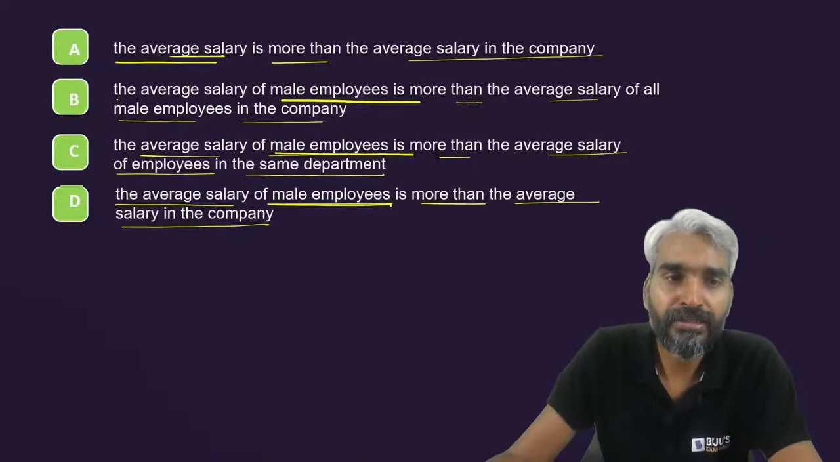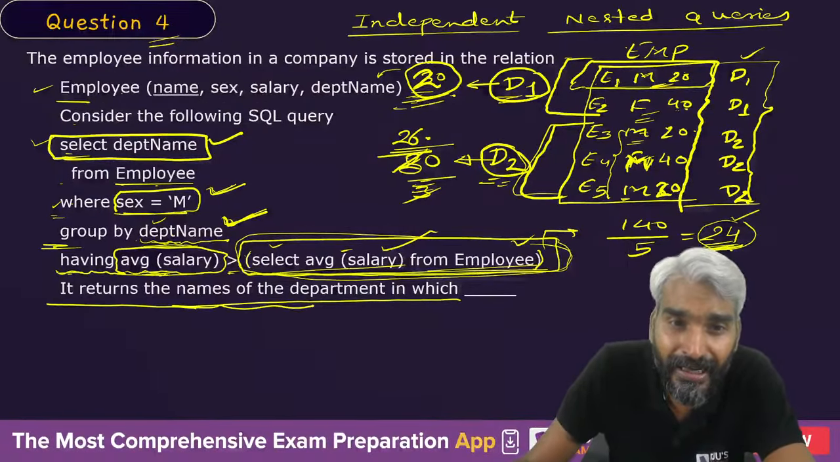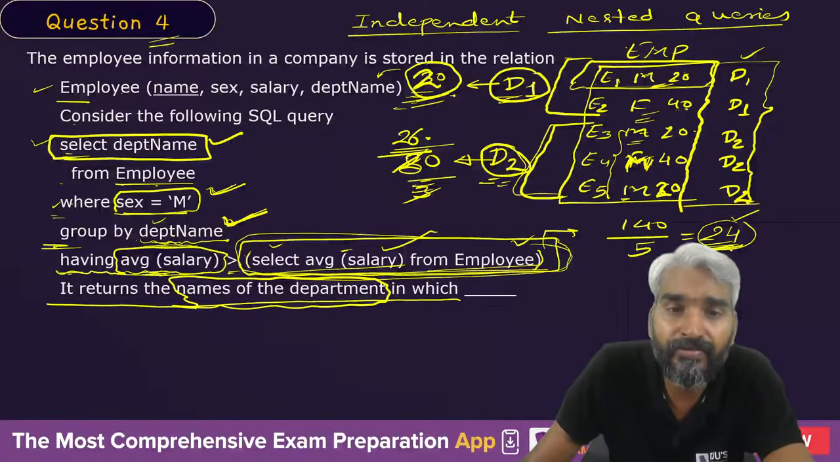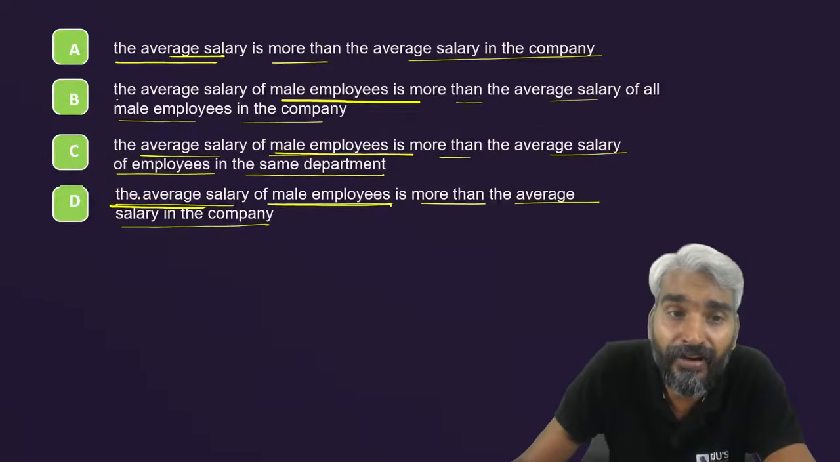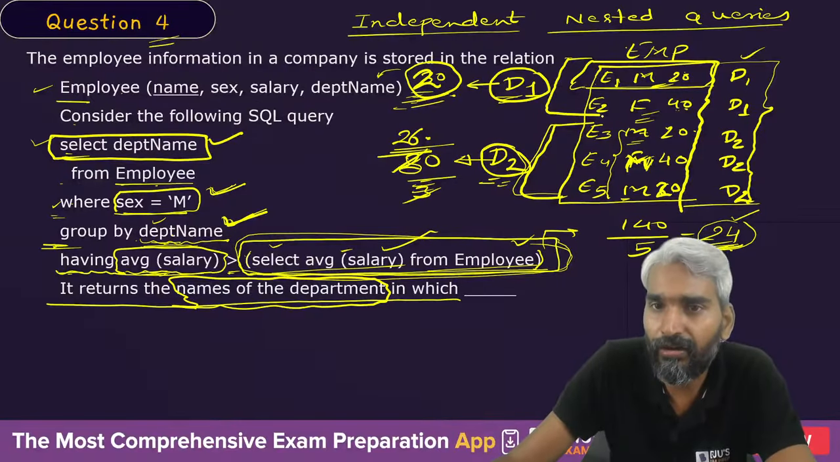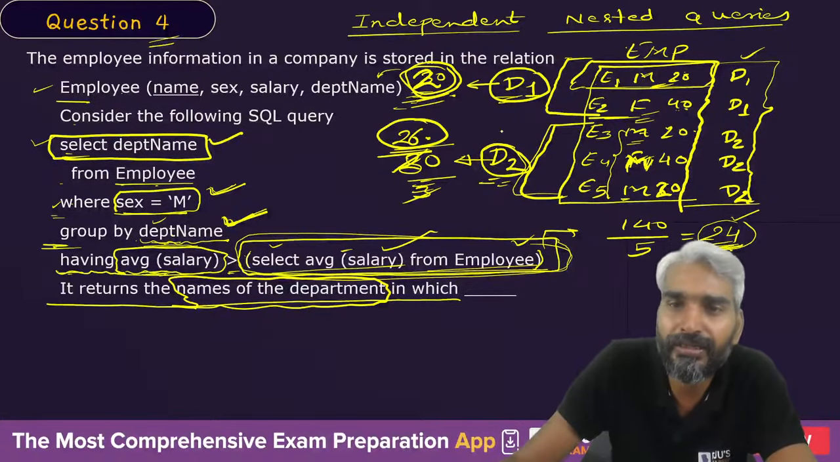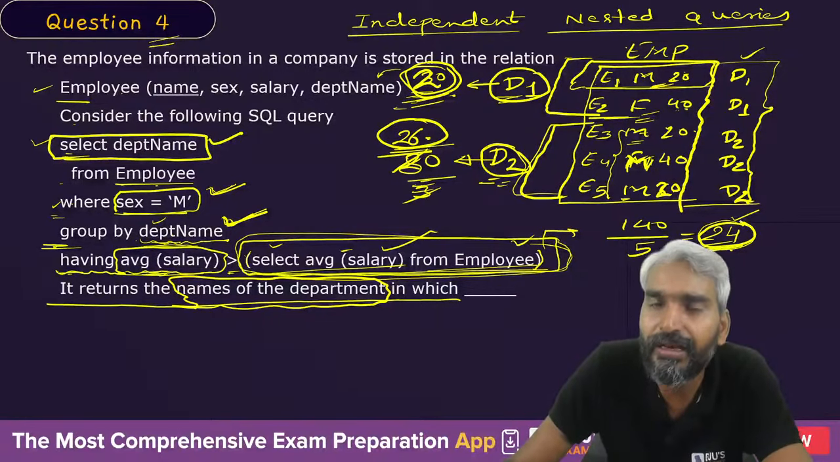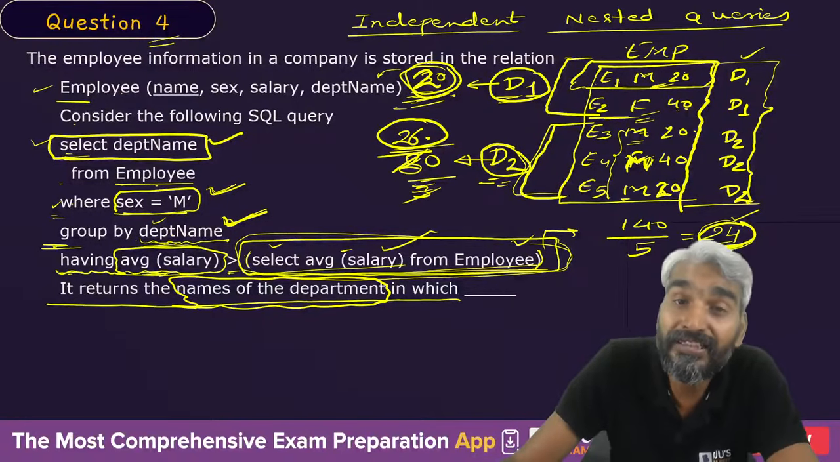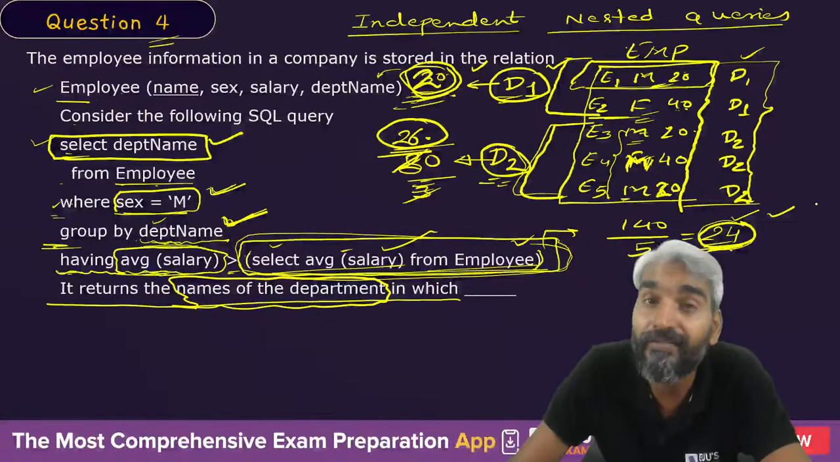It will produce the average salary, it will produce the name. It returns the name of the department in which the average salary of male employees is more than the company average. Here the average salary of male employees is only 20. Here the average salary of male employees is 26.3, whereas the average salary of the company is 24. So the average salary of male employees of department D1 is not more than the average salary of the company.